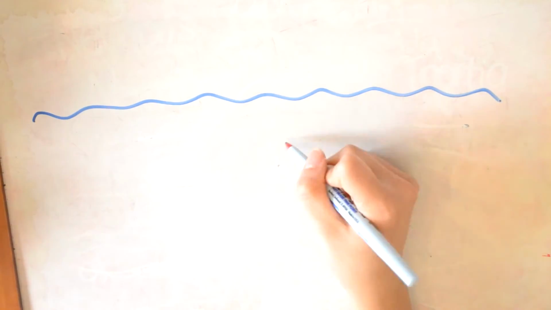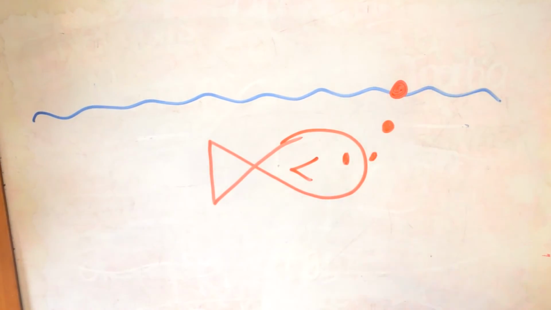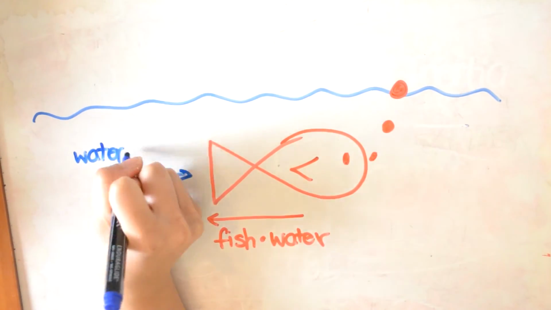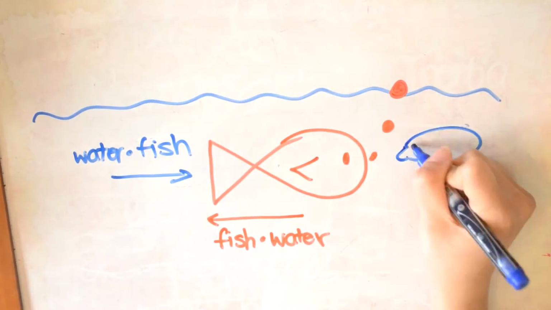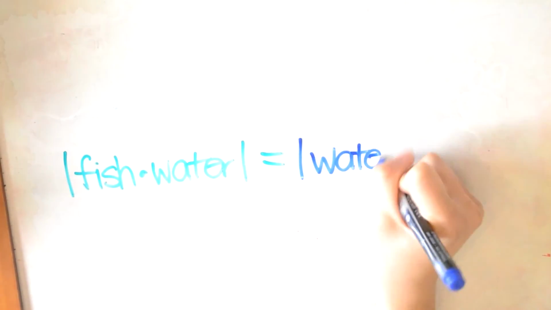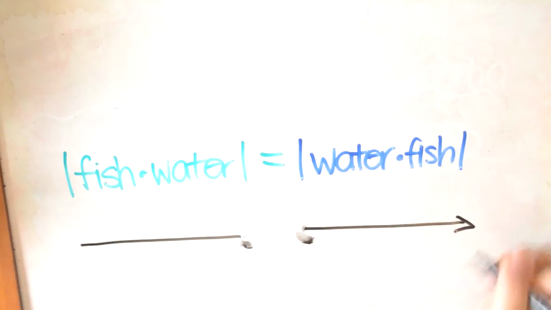Consider the propulsion of a fish through water. A fish uses its fins to push water backwards. The force is known as fish on water. And water reacts by exerting the force of water on the fish. So the fish is able to propel. The magnitude of the force on the water equals the size of the force on the fish, and the direction of the force on the water is equal but opposite to the direction of the force on the fish. These action-reaction force pairs make it possible for fish to swim.